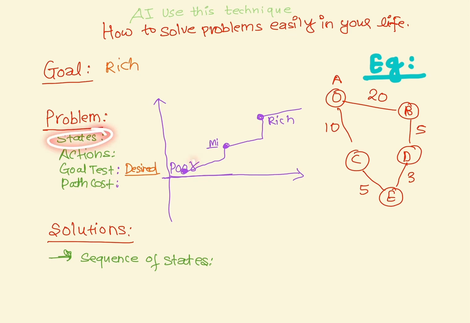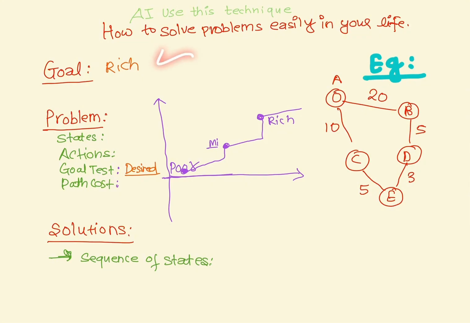State: right now you are poor, then you're going to be middle class, then rich. Those are the different states. Now actions: what are the actions you are going to take, like earning money. I'm explaining this concept in simple steps, but it will be more detailed. What actions will you take to go from poor to middle class? Or if you are going to be an engineer, write all those actions down. That's what AI does every day to solve any problem.